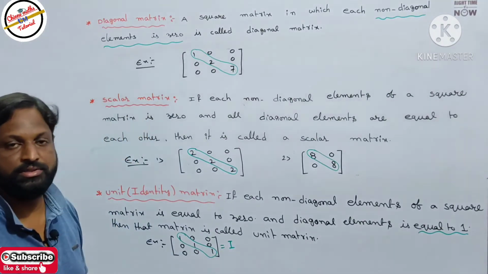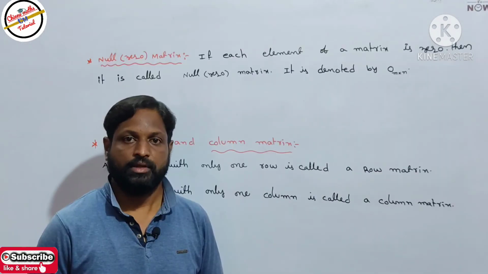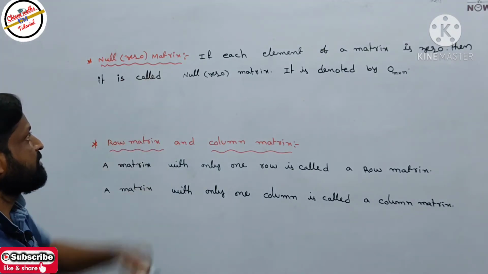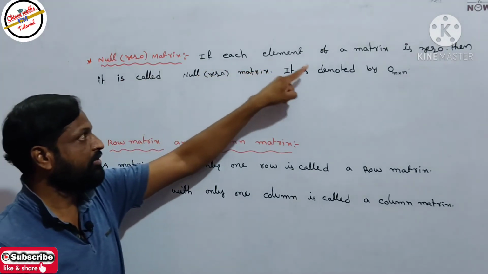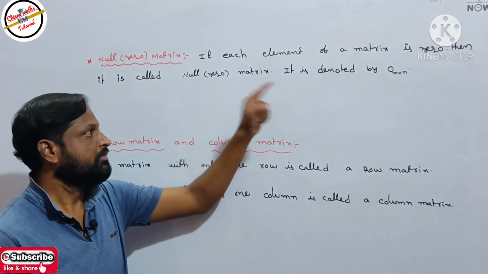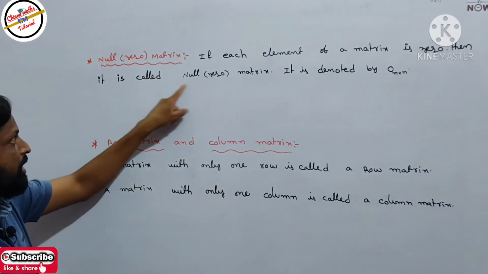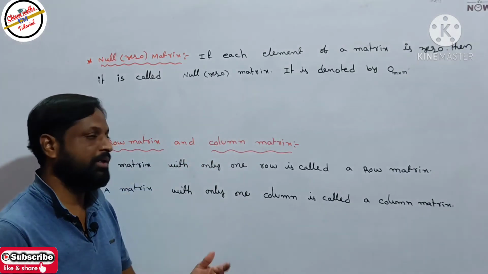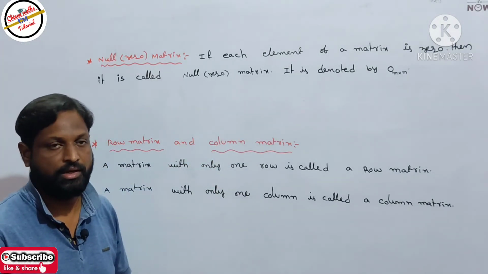Identity matrix is denoted by I. Continue with the next definition: null matrix or zero matrix. If each element of a matrix is 0, then it is called a null matrix or zero matrix. It is denoted by O m by n, where m by n means m rows and n columns.